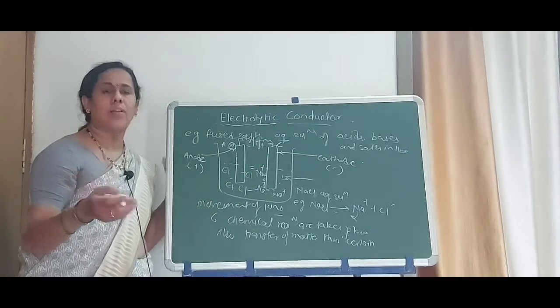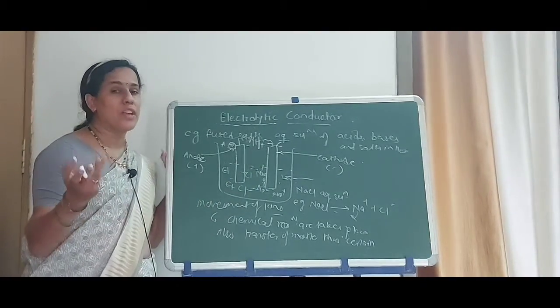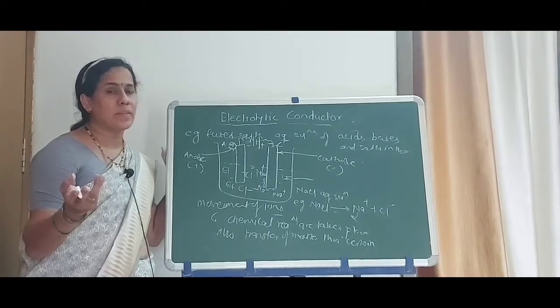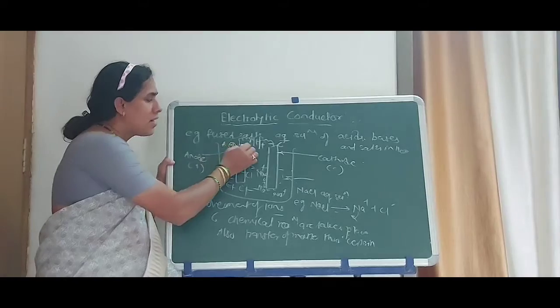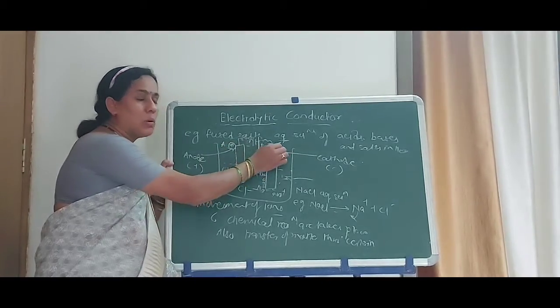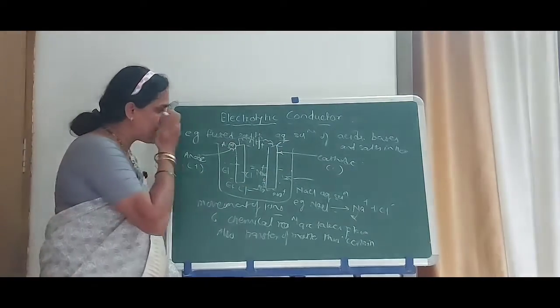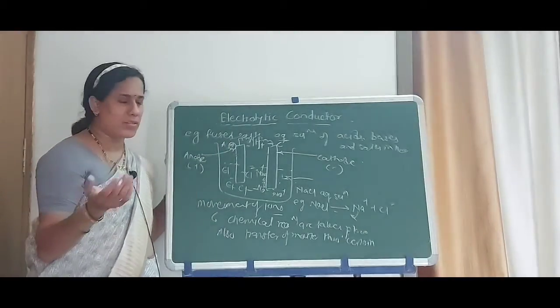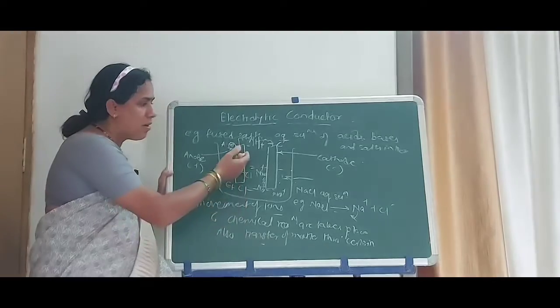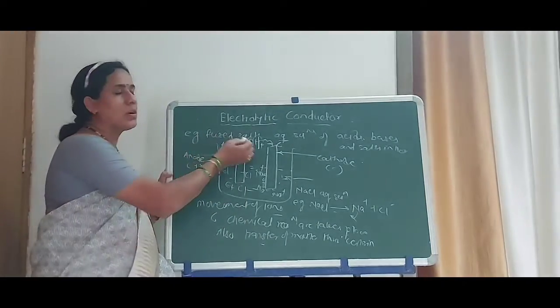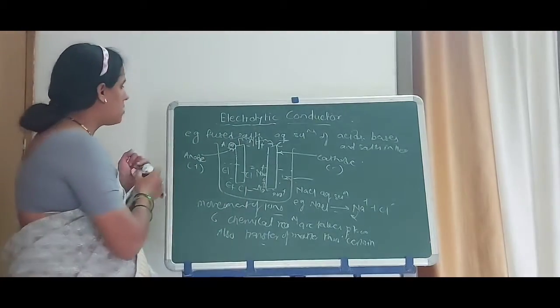We already know which reactions take place: at the cathode a reduction reaction takes place, and at the anode an oxidation reaction takes place. Now the differences between these two conductors are summarized as follows.